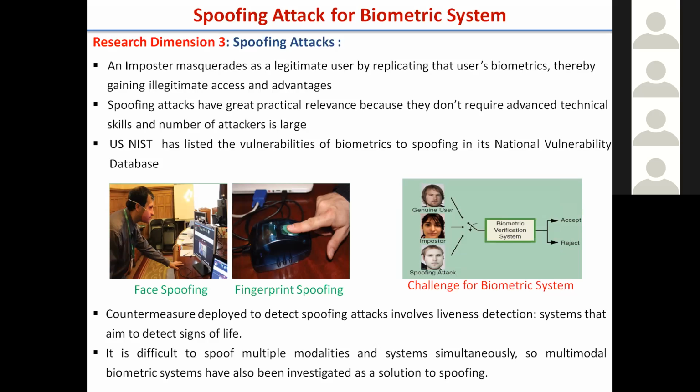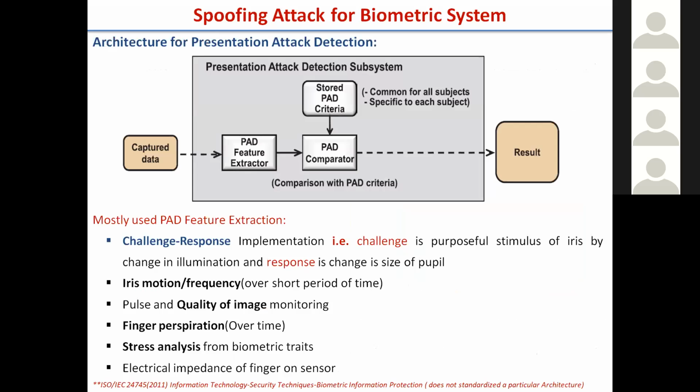We use multiple modalities. It is difficult to spoof multiple modalities as compared to one particular modality, or some of the modalities are difficult to clone or spoof as compared to the other modalities. This is also an architecture I have taken from the ISO. How should the system be built here?